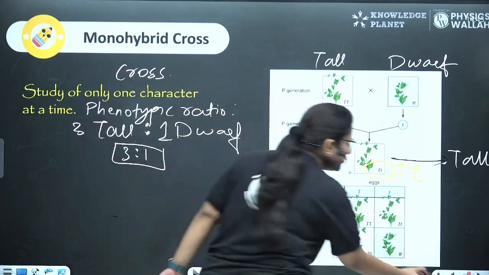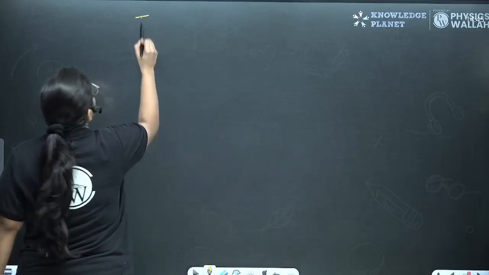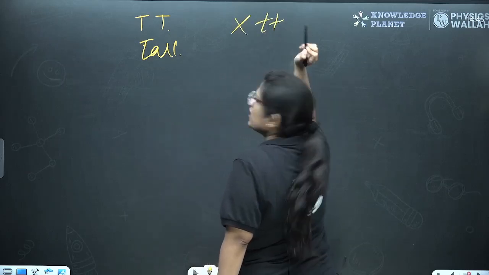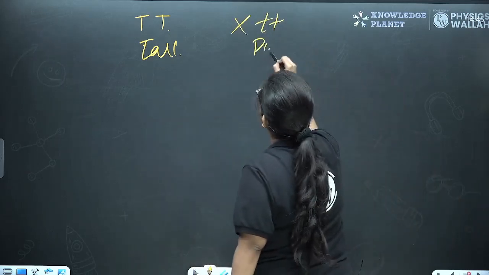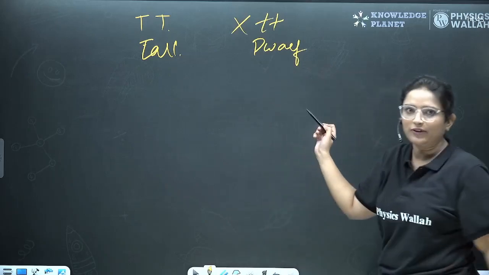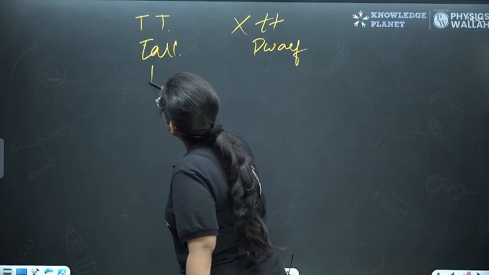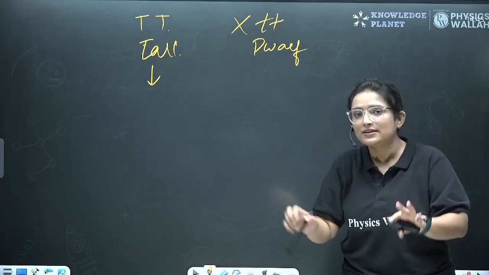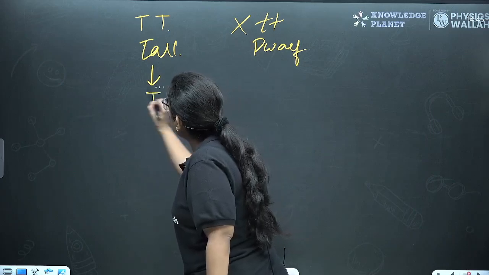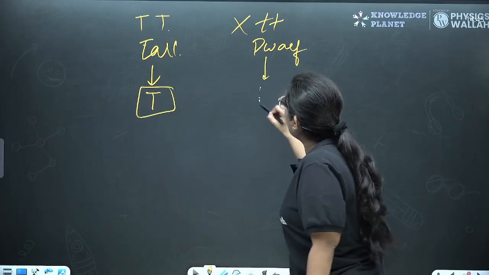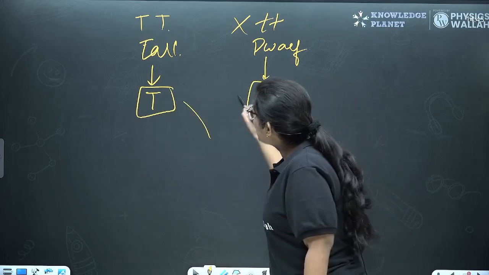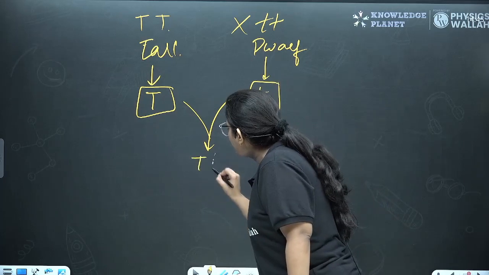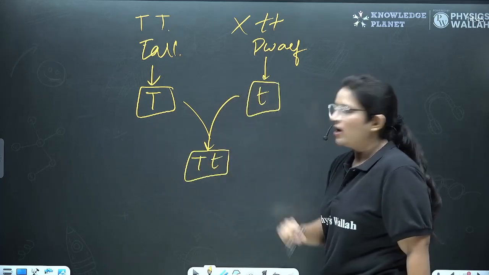Okay, let's try to do it as well. For example, we have the pure parents. This was tall and this was dwarf, right? So here you can say this was dwarf. They are the pure parents that we have. Now, of course, the alleles have to segregate to form the gametes. So here they will only form capital T gamete, and here the gamete formed is small t. Now these gametes will fuse to form a zygote, the offspring, the embryo, and that would be capital T small t. Of course, because they were pure.